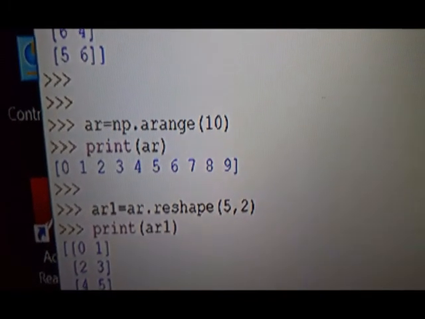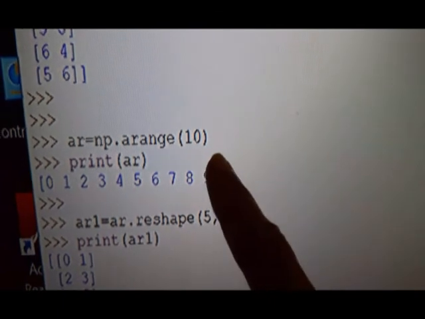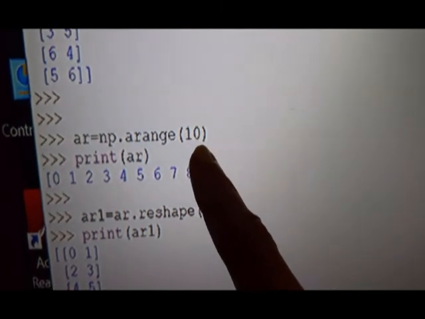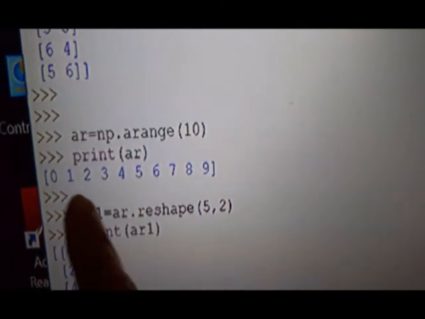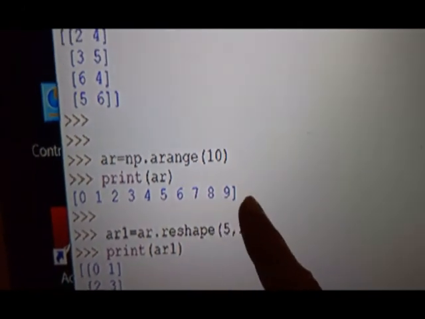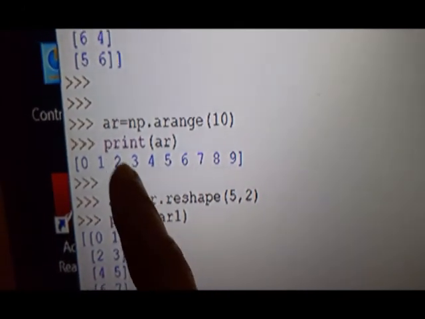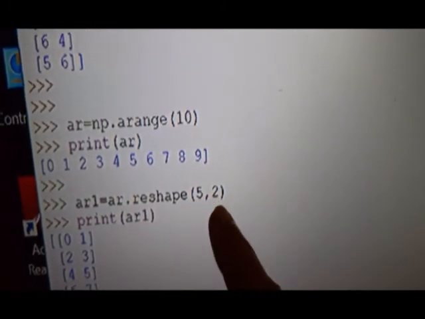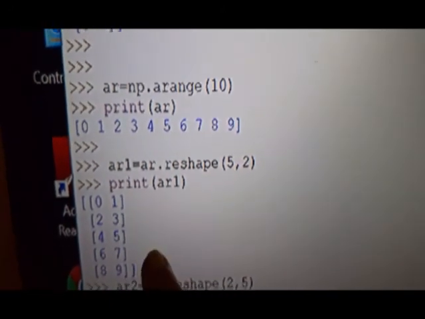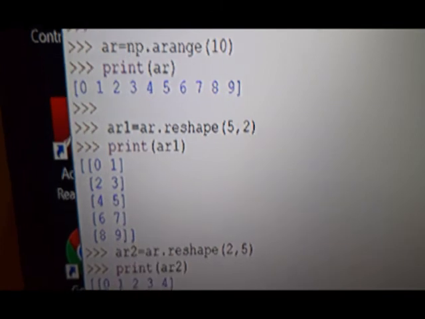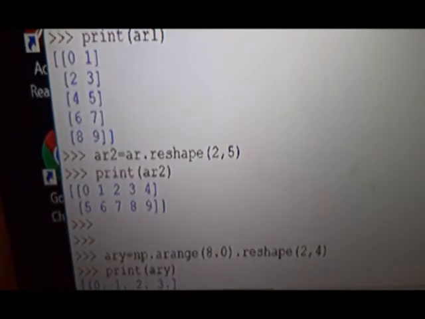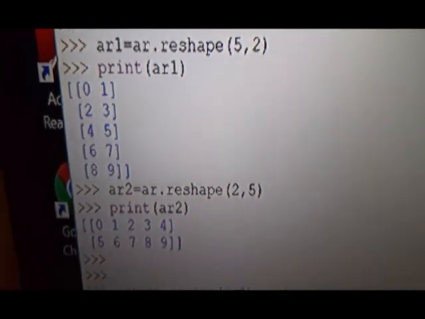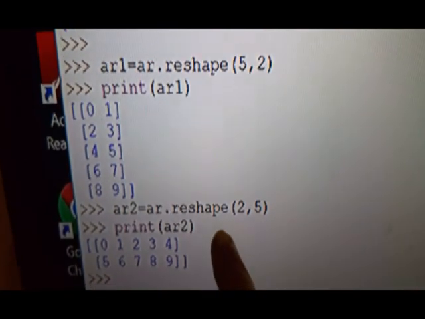Then if you give just one argument in the arange function, we have already done this. Only the stop value is given, so the stop value is 10. So 0 to 9, but a 1D array is created. But this AR, which is created as a 1D array, can be reshaped. How? We pass 5, 2. So what is this 5? 5 rows and 2 columns. This way it gets reshaped, it becomes a 2D array. Then comes this one, you can reshape it as 2, 5. So 2 rows and 5 columns.